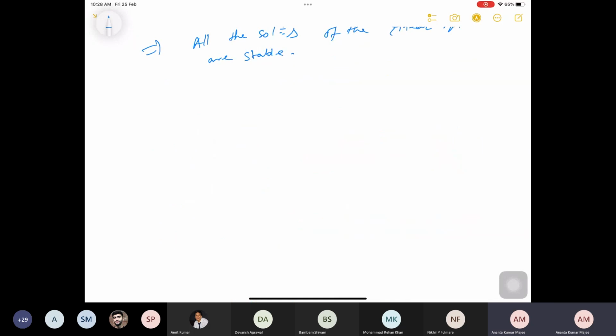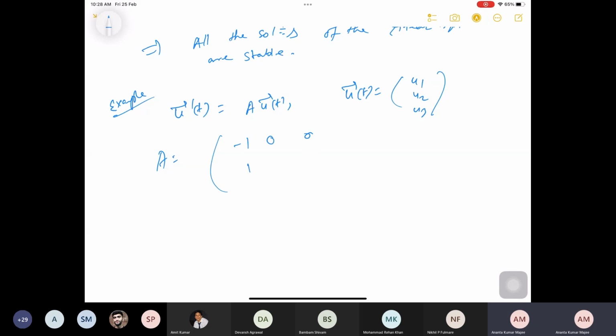Okay, so you just look at this equation, u vector prime t, which is A of u vector t. Okay, u of t is basically u1, u2, and u3. It is in R3, where A is minus 1, 0, 0, 1, minus 2, 0, 1, 2, minus 5. Then you check that the solution of u vector prime t equal to A of u t is asymptotically stable.